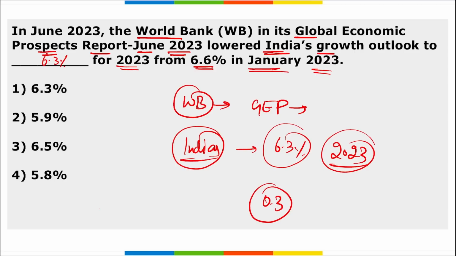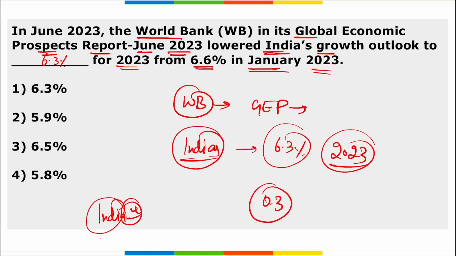However, remember that at the global level, India is the country growing at the fastest rate, and India will remain the fastest growing economy among the larger markets and developing economies for the next 3 to 4 years.